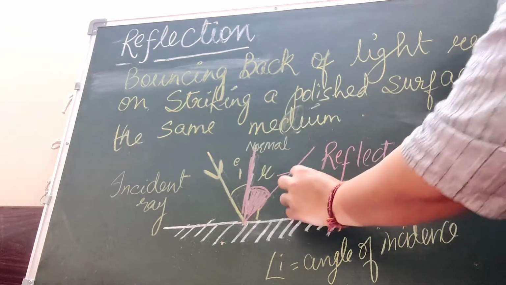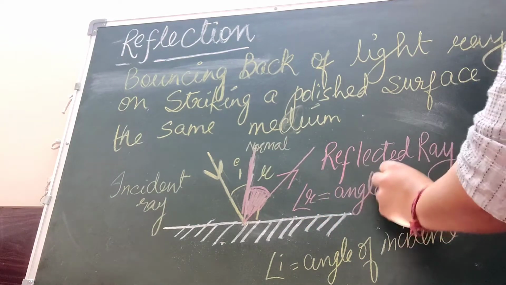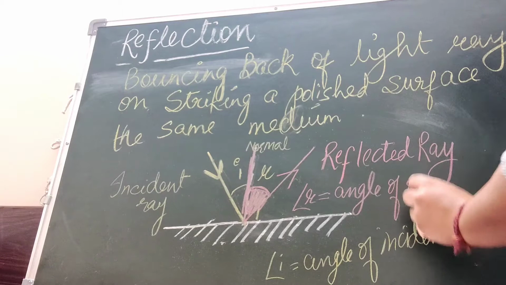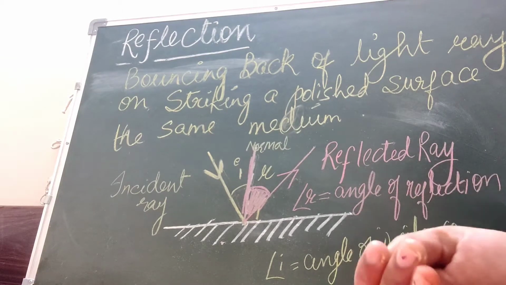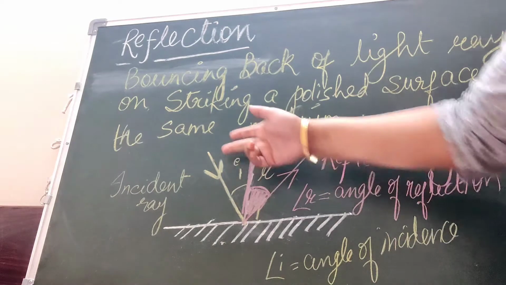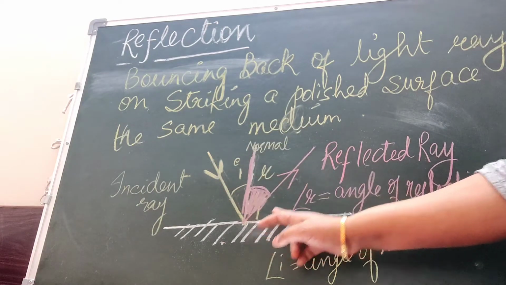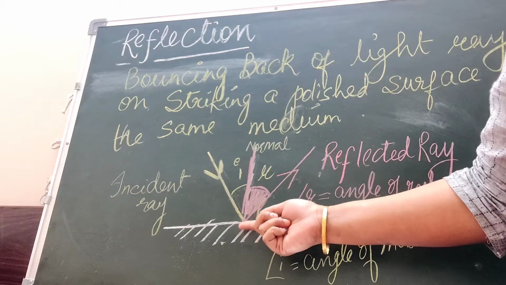So what is angle R? Angle R is equal to angle of reflection. And a law was made, the laws of reflection. The first law states that the incident ray, the reflected ray and the normal all lie at the point of incidence.